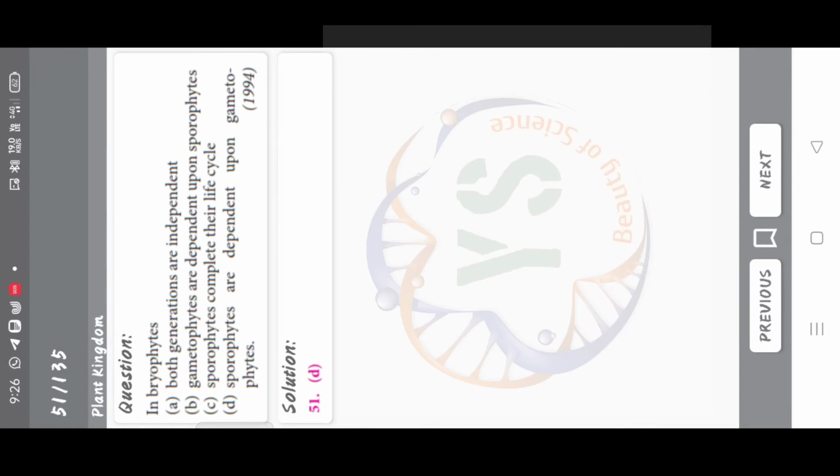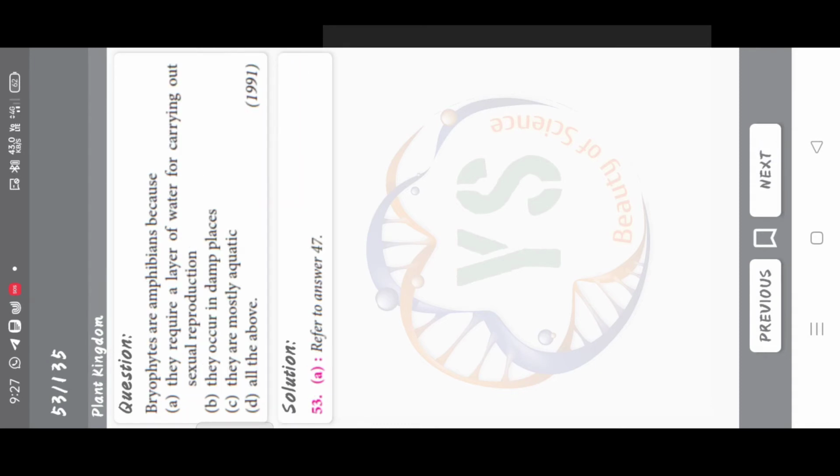In bryophytes, both generations are independent. Gametophytes are dependent upon sporophytes. Sporophytes complete their life cycle. Sporophytes are dependent upon gametophytes. Correct answer is option D. Sporophytes are dependent upon gametophytes. Protonema occurs in the life cycle of Riccia, Funaria, Anthoceros, Spirogyra. Correct answer is option B, Funaria.